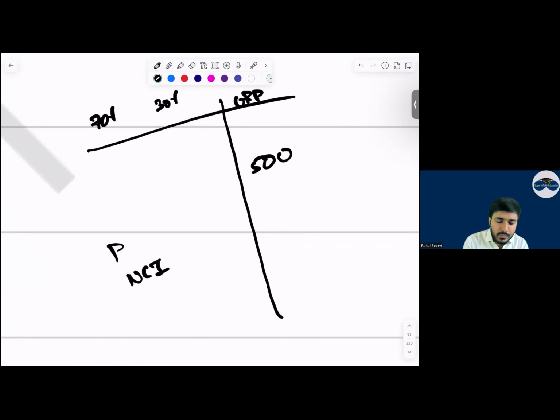NCI and retained earnings will both be affected or not? Tell me, will both be affected or not? Yes or no? Will it take one hit or two hits, everyone? Two hits. So can I say I will reduce 70% here, that is 350. And can I say 150 I will reduce from here, everyone? Yes, this is the way you do the adjustment.